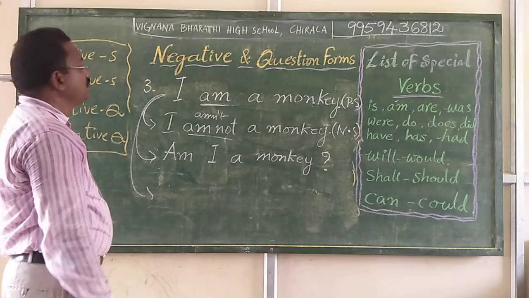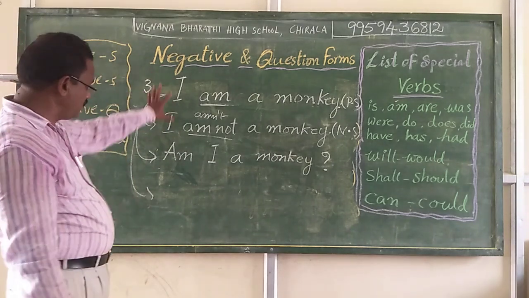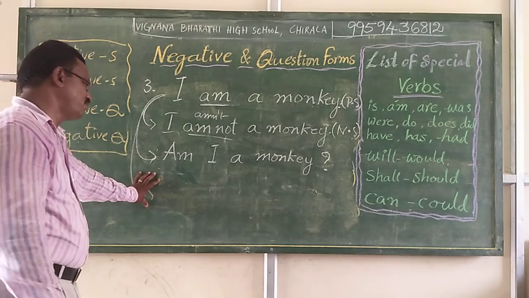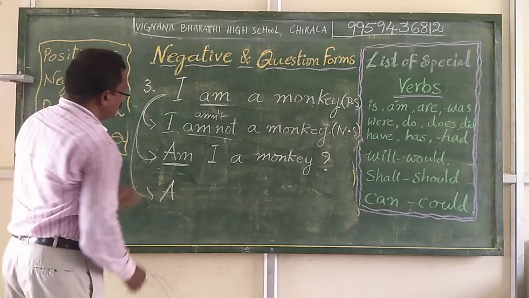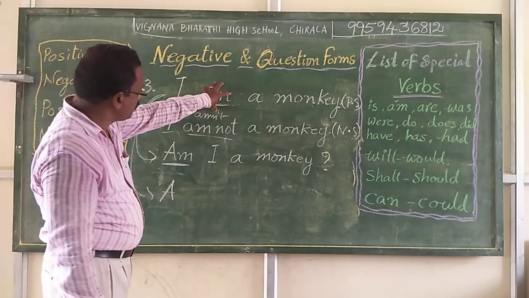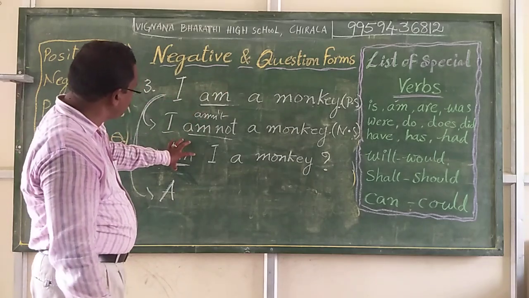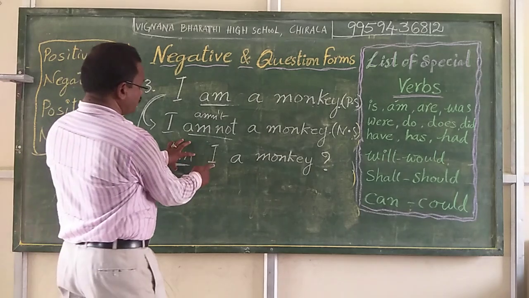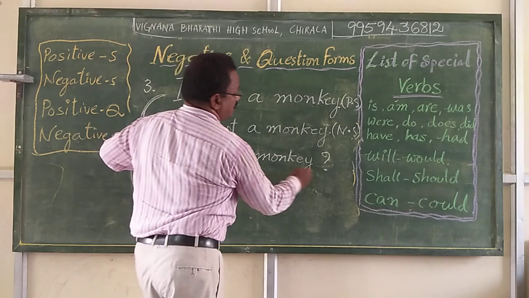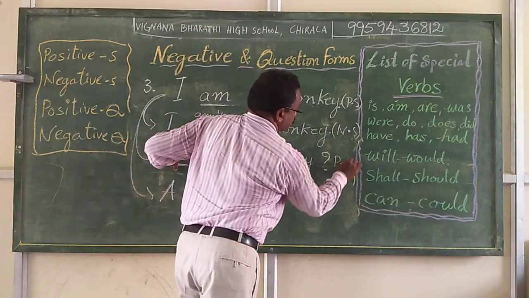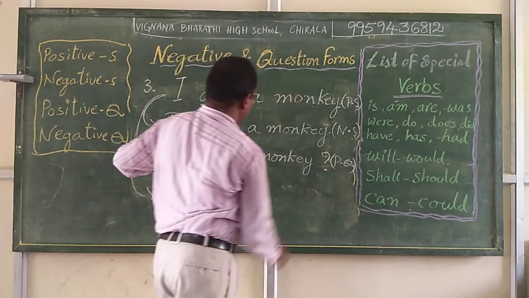And then here, we can make the same positive statement to the negative question form. See this, we brought this special verb to the beginning of the sentence and the rest of the words are the same. I, a, monkey. What is this? Positive question form.